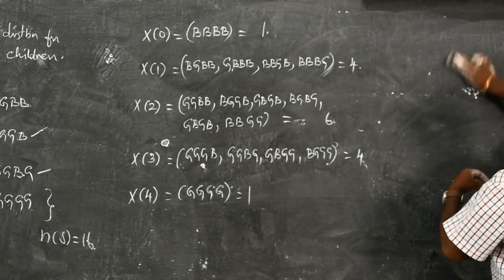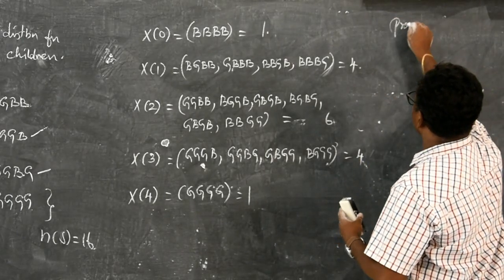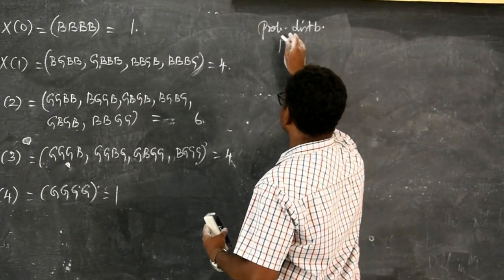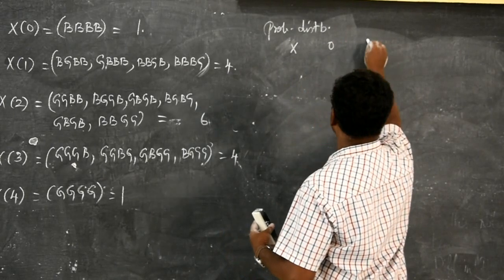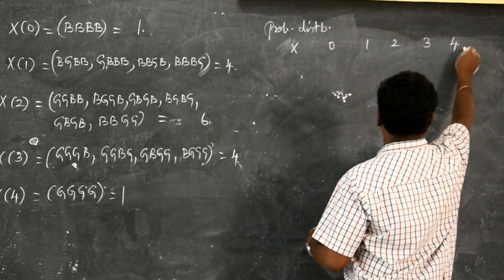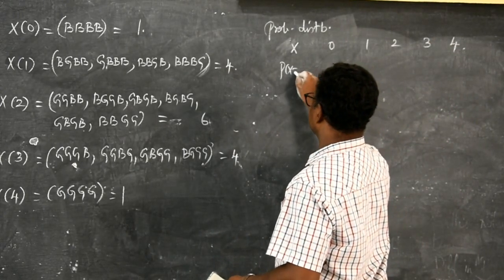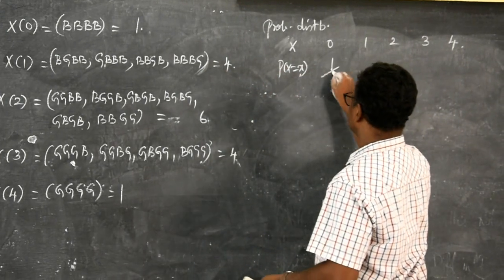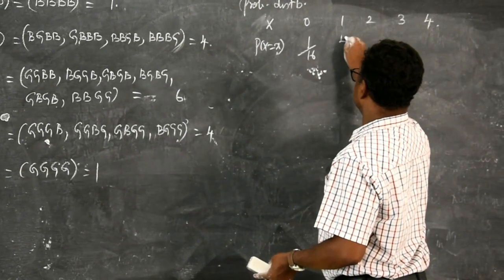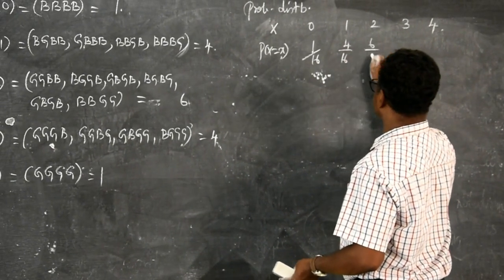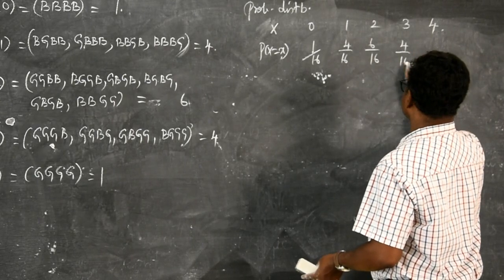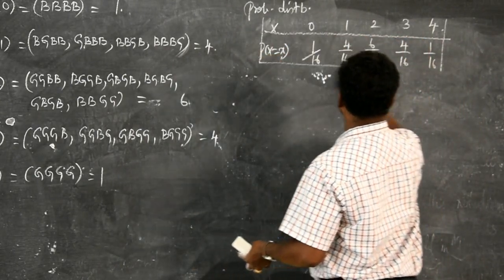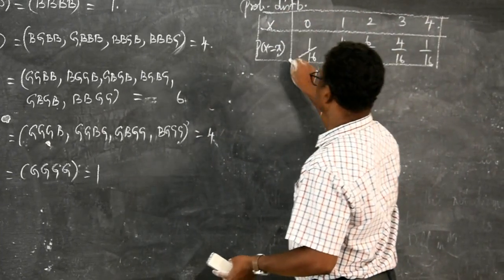Now, we shall go for the probability distribution. The random variable x takes values 0 girl, 1 girl, 2 girls, 3 girls and 4 girls. Probability is P of X equal to x. 0 girl occurs only one time out of 16. Similarly, 4 by 16, here it is 6 by 16, again 4 by 16, then 1 by 16. This is your probability distribution for girls to occur.